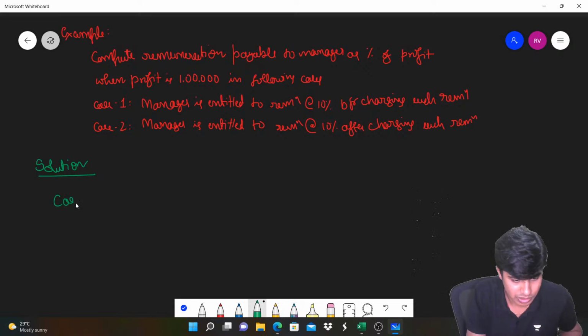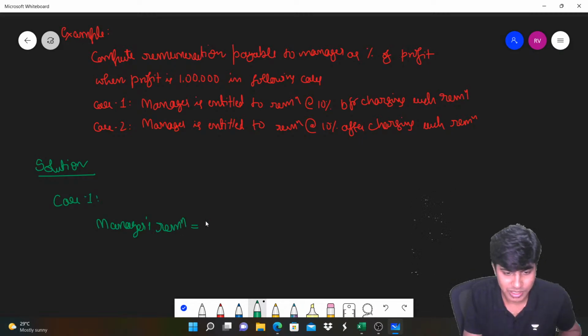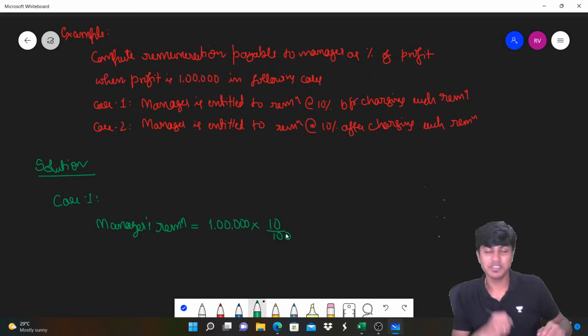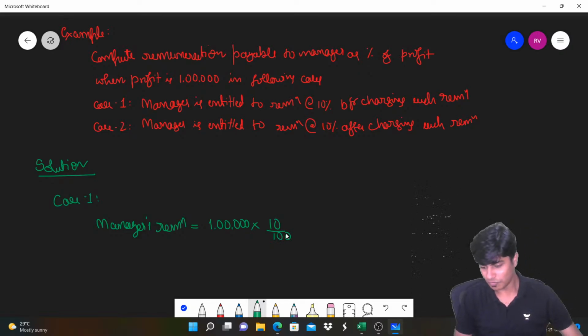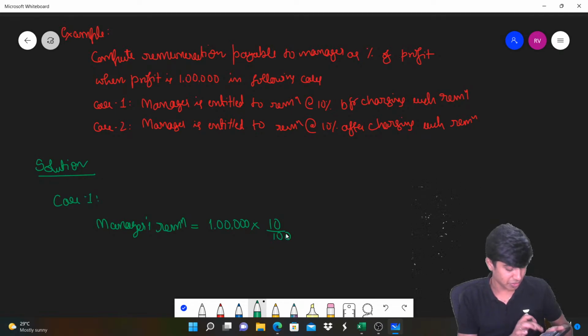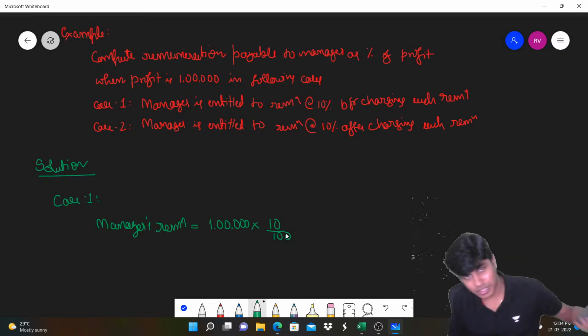Let me do case 1. Manager's remuneration is equal to 1 lakh profit multiplied by 10 by 100. Very difficult calculation, isn't it? All of us need a calculator to compute this. 1 lakh into 10 divided by 100. My calculator says 10,000. What does your calculator say?